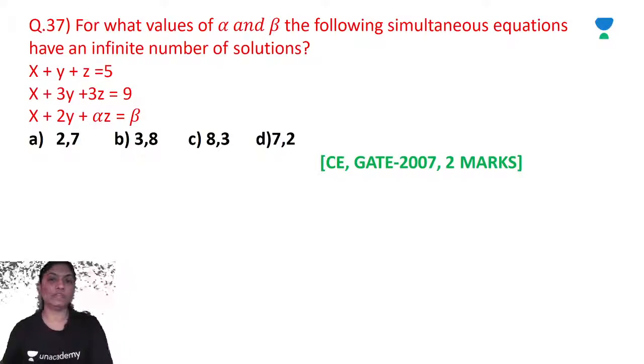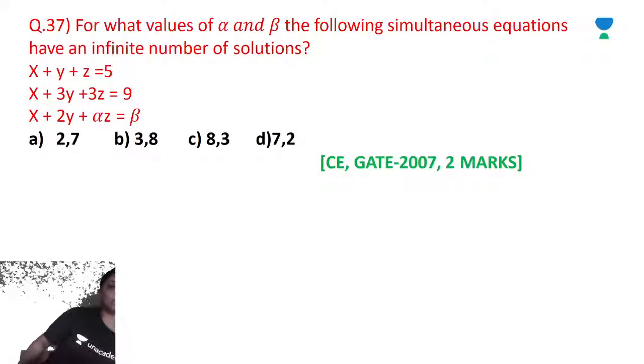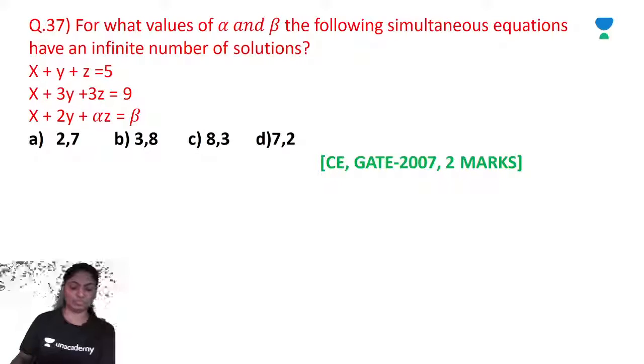For what values of alpha and beta does the following simultaneous equation have an infinite number of solutions?